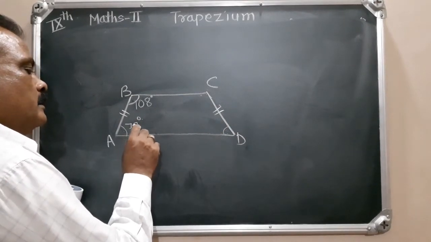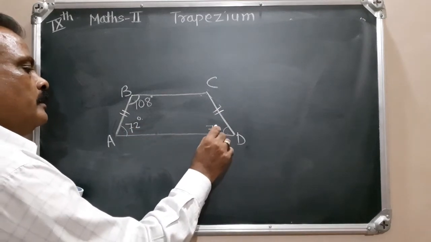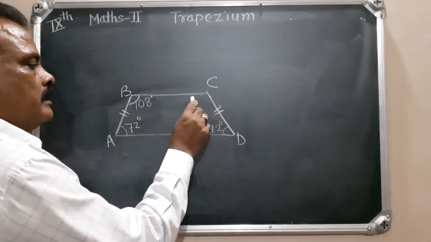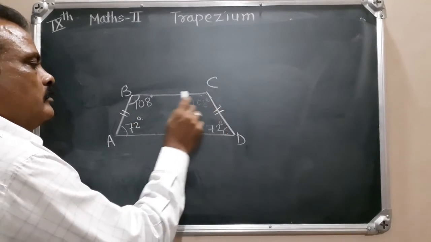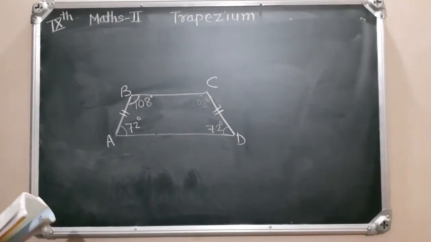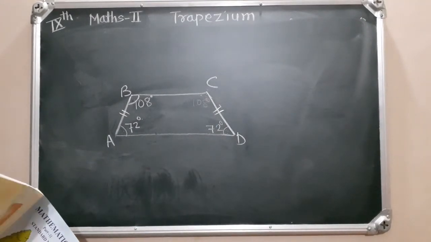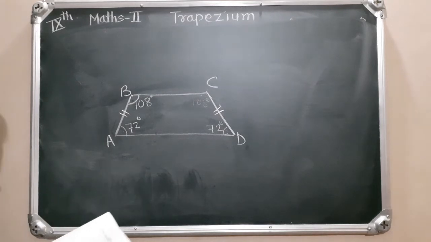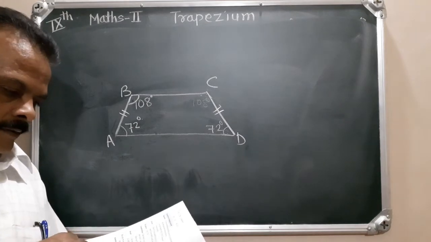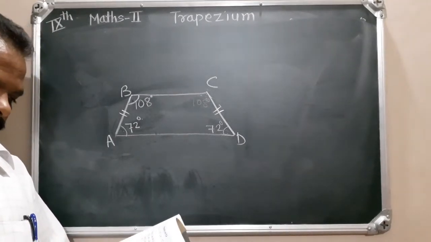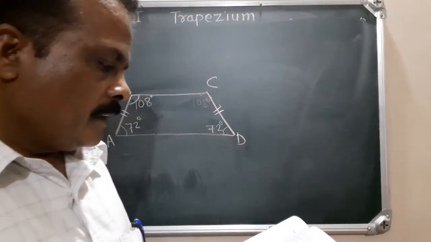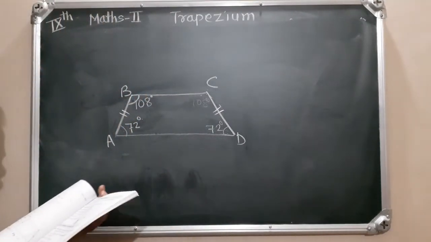Therefore measure of this is 72, so measure of this angle is also 72. Measure of this angle is 108. So this is also very easy. In this way, we can calculate all the examples given in the practice set 5.4.